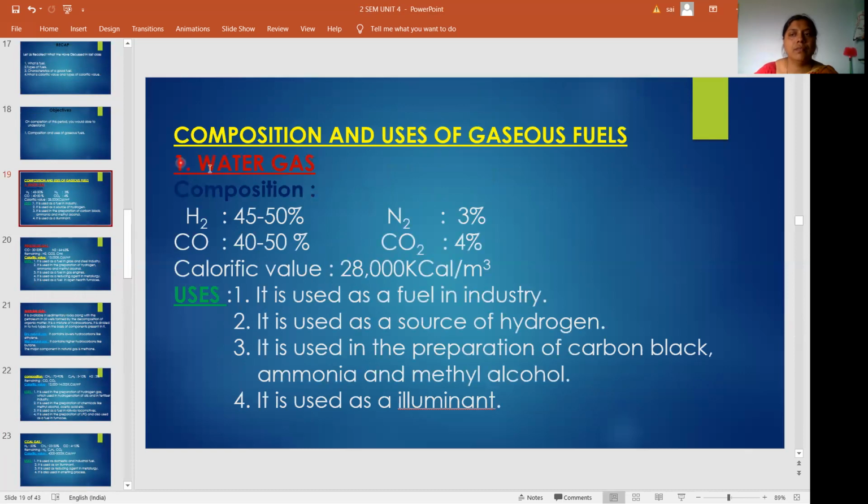First one, water gas: H2 45 to 50 percent, carbon monoxide 40 to 50 percent, N2 3 percent, CO2 4 percent. Its calorific value is 28,000 kilocalorie per meter cube. Uses: it is used as a fuel in industry, as a source of hydrogen, and in the preparation of carbon black, ammonia, and methyl alcohol. It is used as an illuminant. This is about water gas.